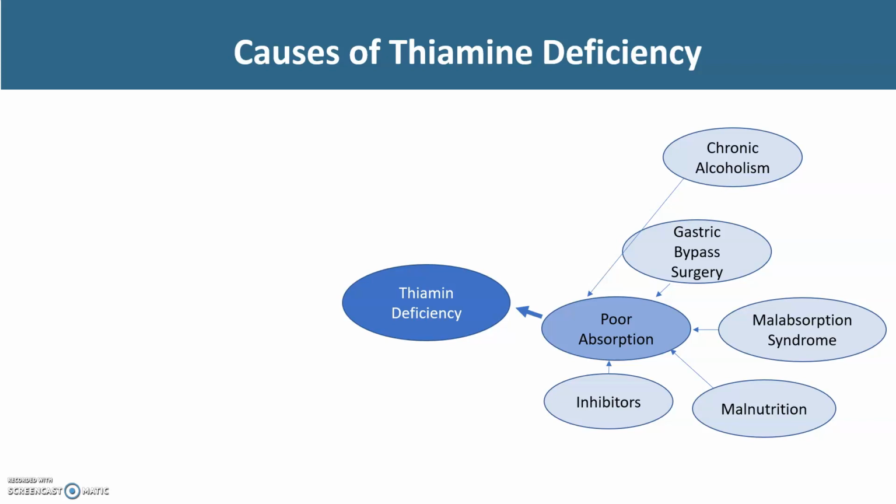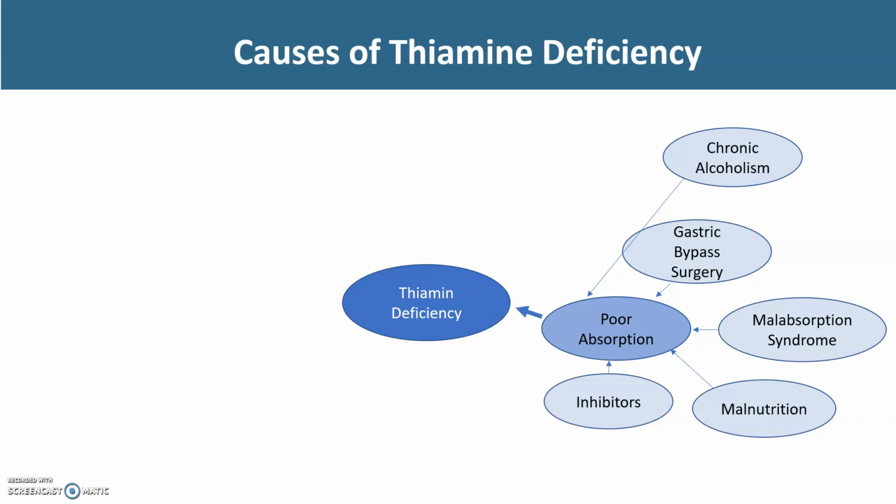And the third inhibitor would be alcohol. So we see chronic alcoholism listed here because alcohol itself will inhibit thiamine transporter 1 and 2 expression in the GI tract. And thiamine transporters 1 and 2 are necessary for thiamine absorption. So knowledge of these inhibitors is important as you review a client's diet history.